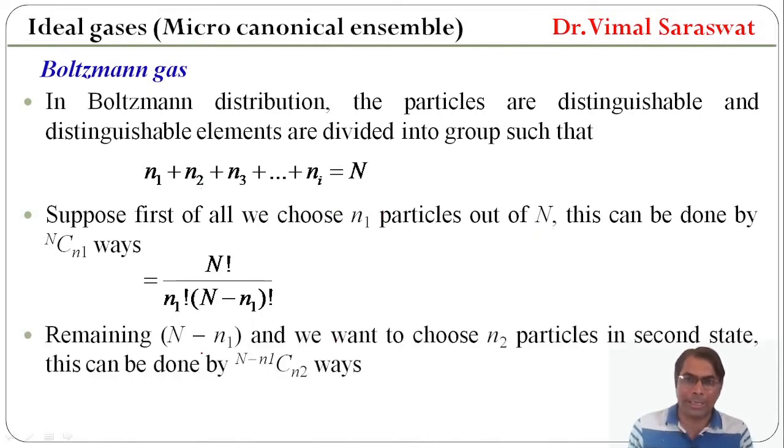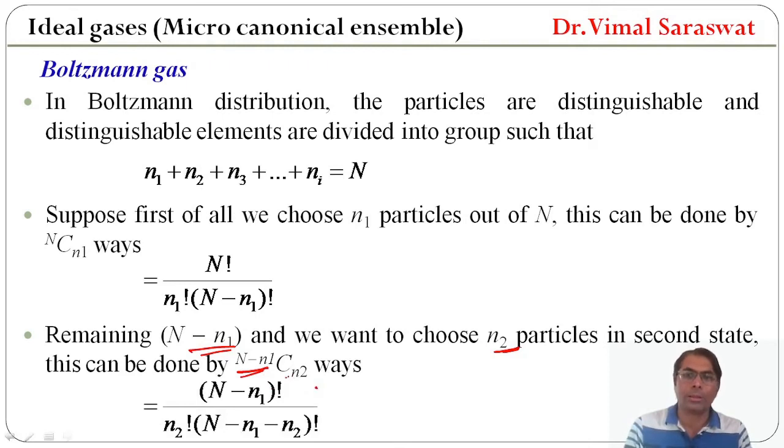So, remaining N minus N1, and we want to choose N2 particles in second state. So, this can be done by N minus N1 C N2 ways. And this will be equal to factorial N minus N1 divided by factorial N2 factorial N minus N1 minus N2.